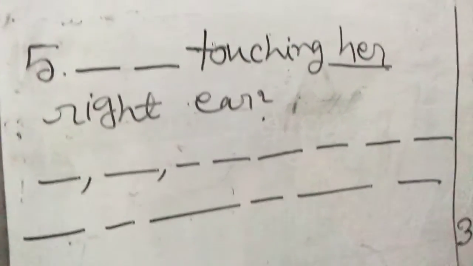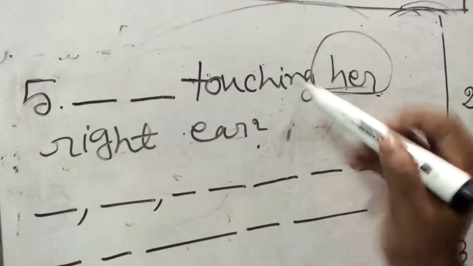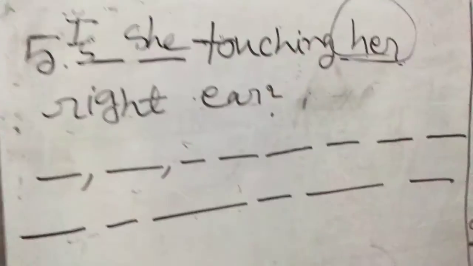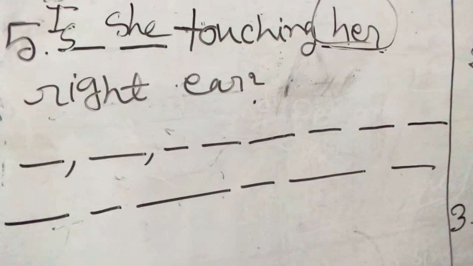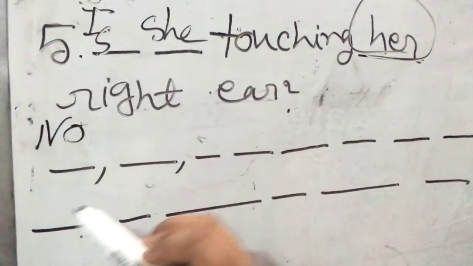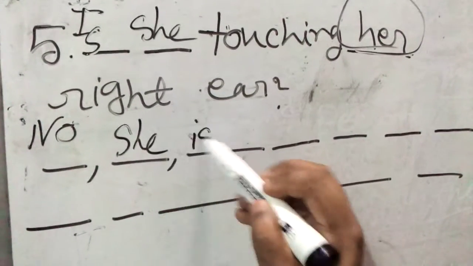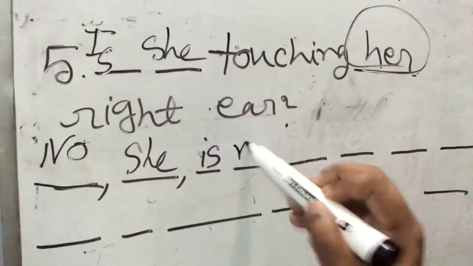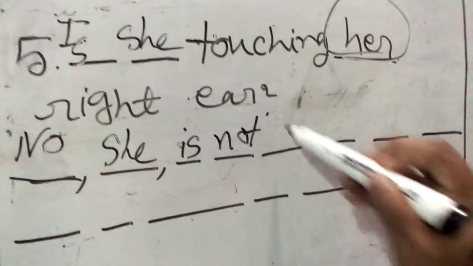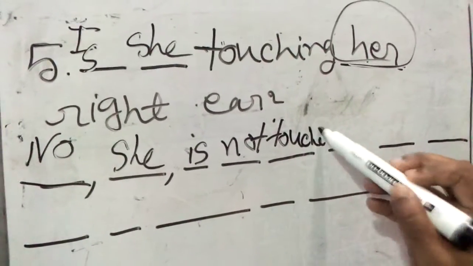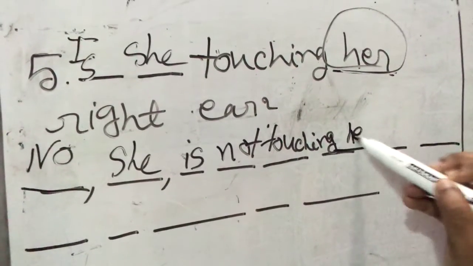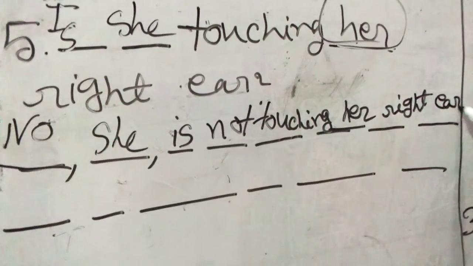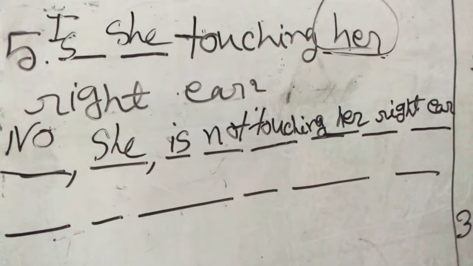Okay. So see, number 5, as it is about her, we will put is before and then she. Is she touching her right ear? No. She is, as here it is no, so for the no, we would write not. She is not what? Touching. She is not touching her right ear.